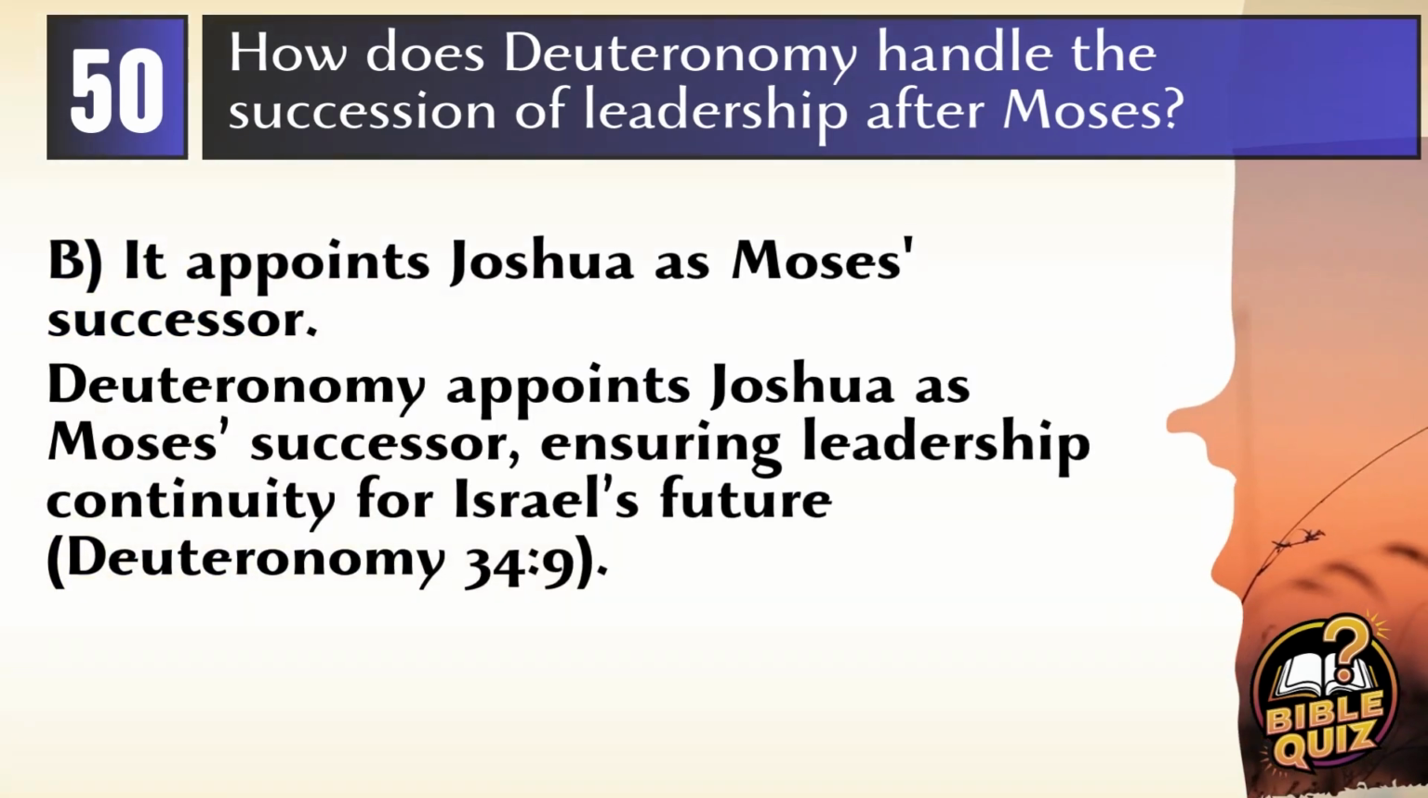Answer B. It appoints Joshua as Moses' successor. Deuteronomy handles the succession of leadership by appointing Joshua as Moses' successor, ensuring a smooth transition and continuity of leadership as the Israelites prepare to enter the Promised Land. Deuteronomy 34:9.